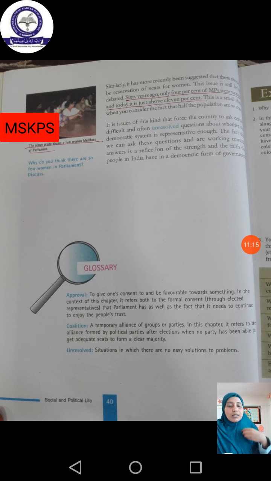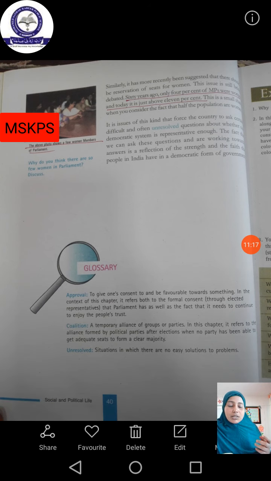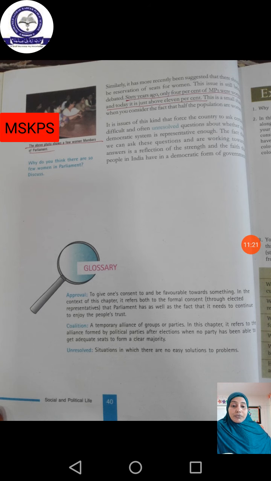Whatever the question we ask, you must be able to answer from that lesson. That's what is going to happen from next year onwards. So improve your writing skill and your grammar skill also. Without any grammatical or spelling mistake, try to write on your own. That is going to help you for the next 4 years.